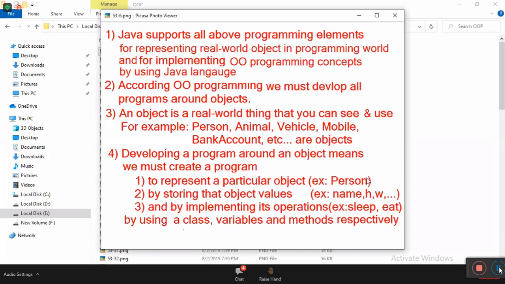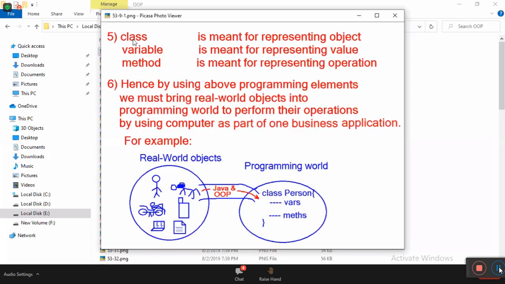Okay, then how can we represent person? Class is meant for representing object, variable is meant for representing value, and the method is meant for representing operation. Okay, right. Hence, by using the above programming elements, we must bring real world objects into the programming world to perform their operations by using computer as part of one business application.